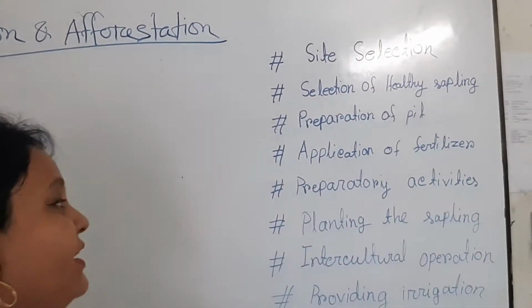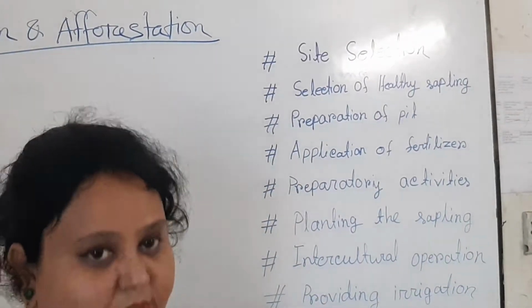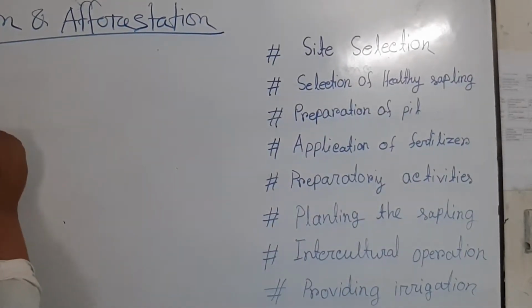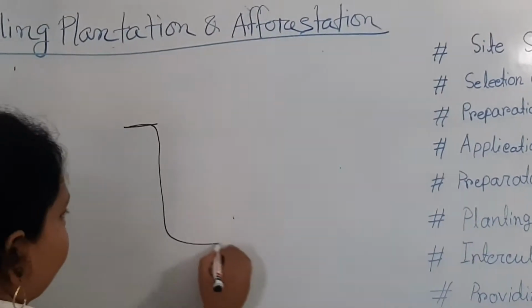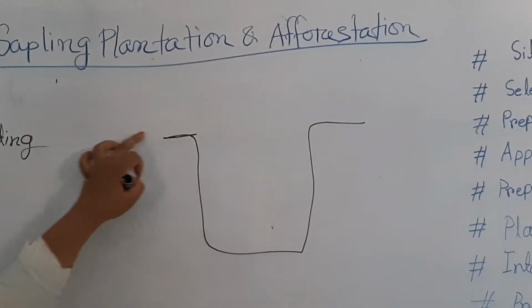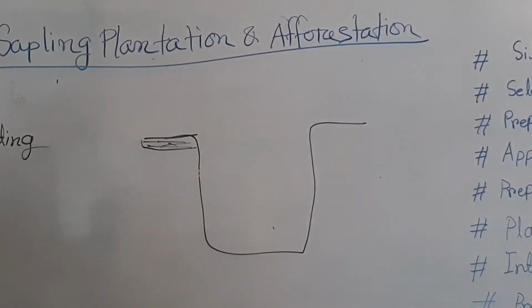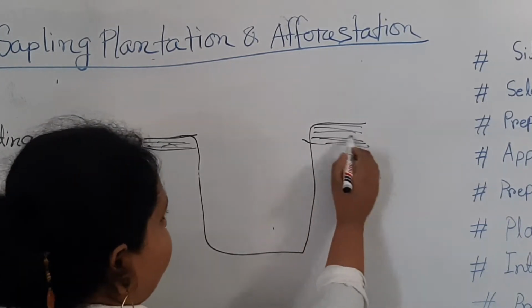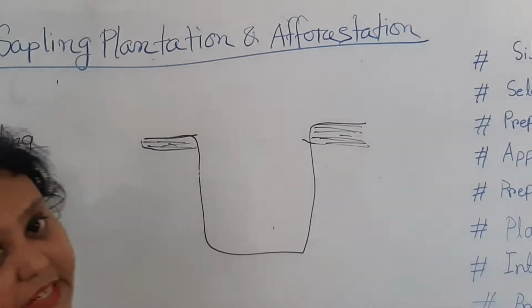Then preparation of pit. So for pit preparation, you can see, suppose this is the turning and this is a pit. For small trees and for big trees, the pit size may differ.